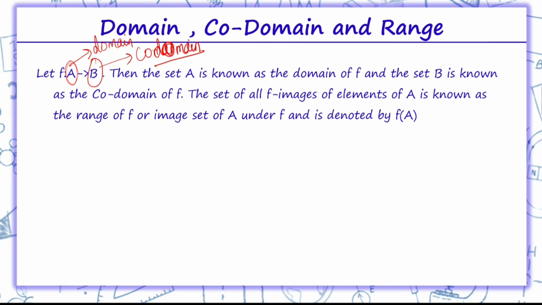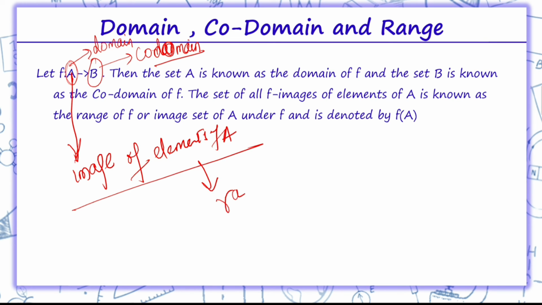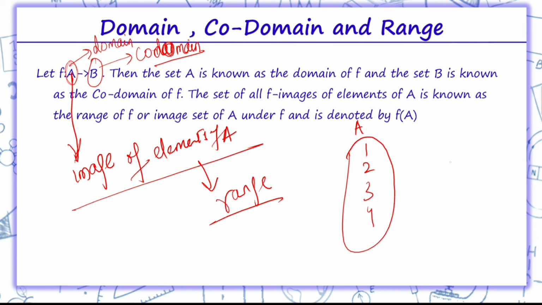But when we talk about range, it is the set of all function images of elements of A, that is, the images of elements of A. Now let's suppose over here this is a set A: 1, 2, 3, 4.